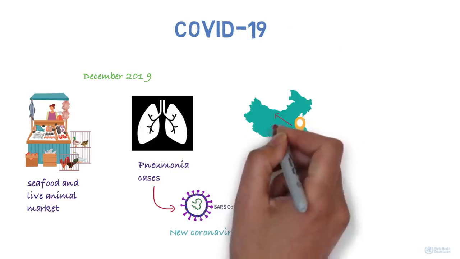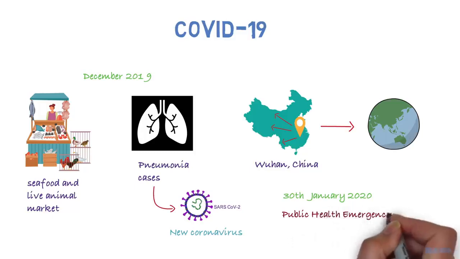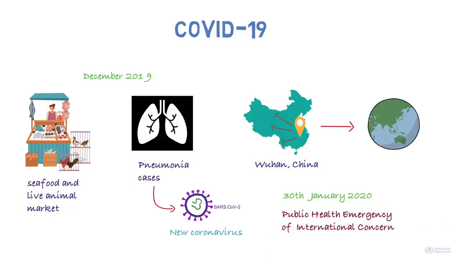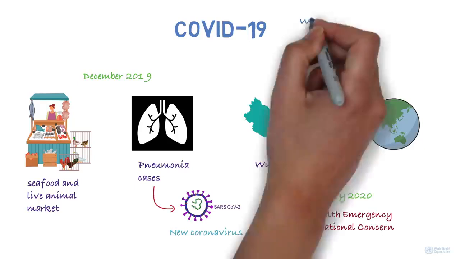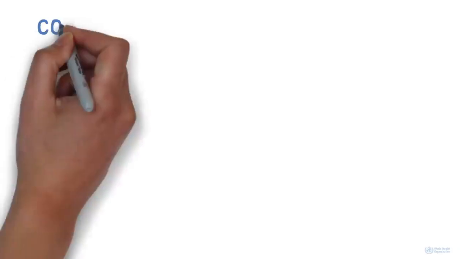COVID-19 spread within China and to the rest of the world. On 30 January 2020, the World Health Organization declared the outbreak a public health emergency of international concern. In this video, we'll take a quick look at what is currently known about COVID-19. Keep in mind that this is a new disease, and what's known is rapidly evolving and might change in the future. So what is a coronavirus?